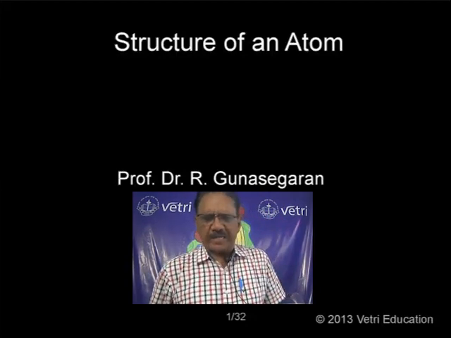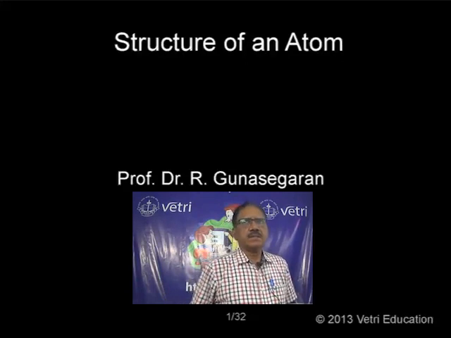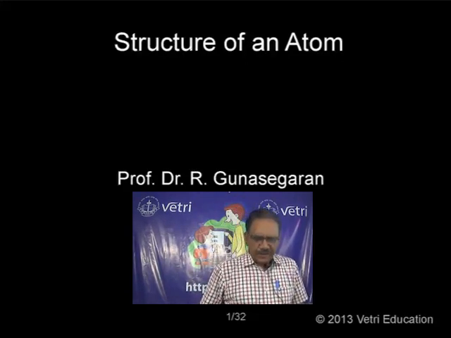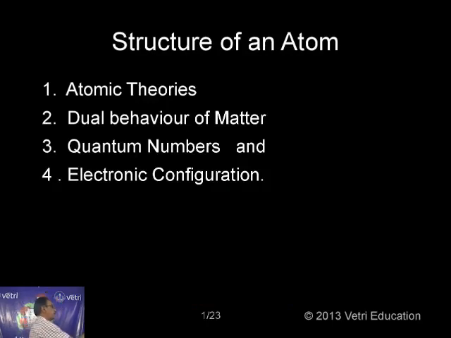Under the structure of an atom, I am going to discuss 4 different subtopics. Number 1, atomic theories. What are the theories which are giving explanation for the atom? What is the atom?